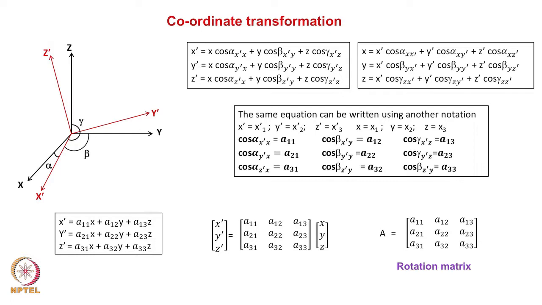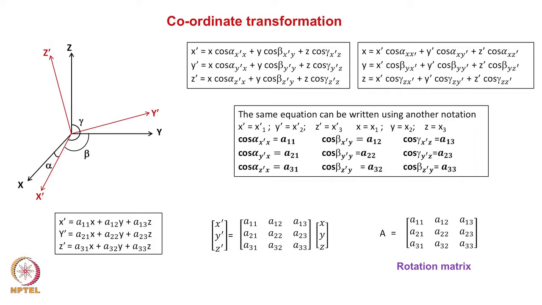Then what will be the angle which this x dash axis makes with the x? 0. But with respect to y, 90. With respect to z, 90. Now if you substitute it, what will happen here? x dash will become x, y dash will become y, z dash will become z. That means that they are identical to itself, correct?